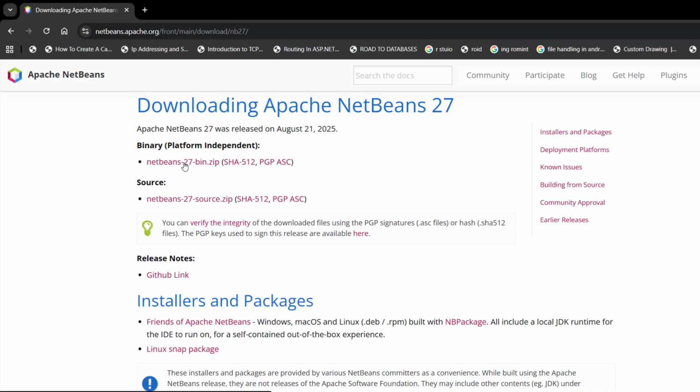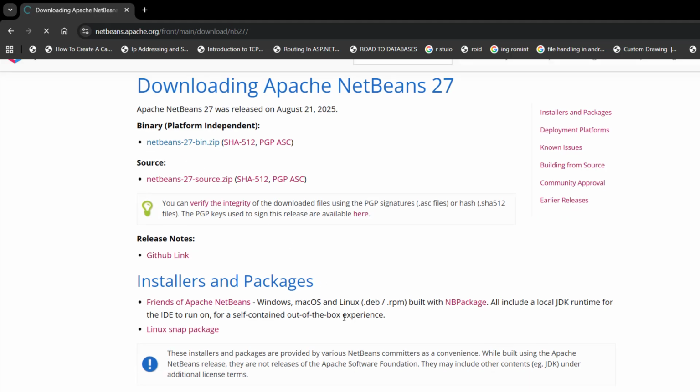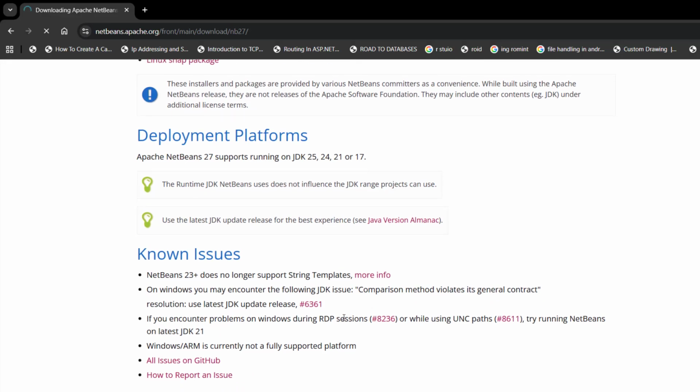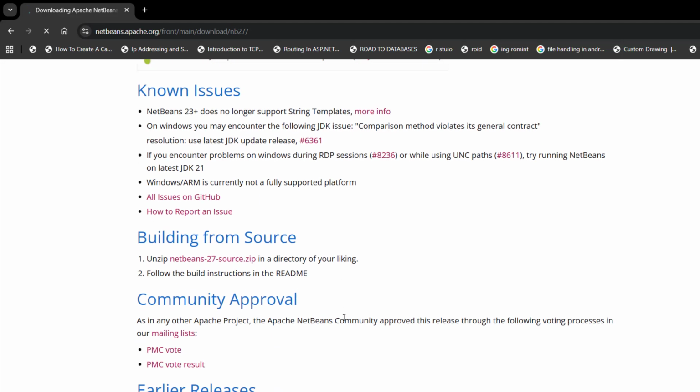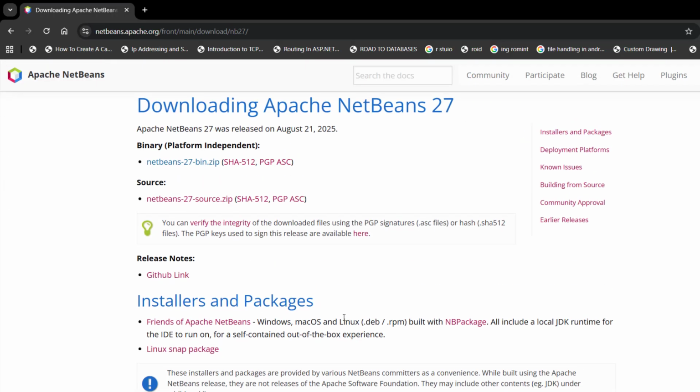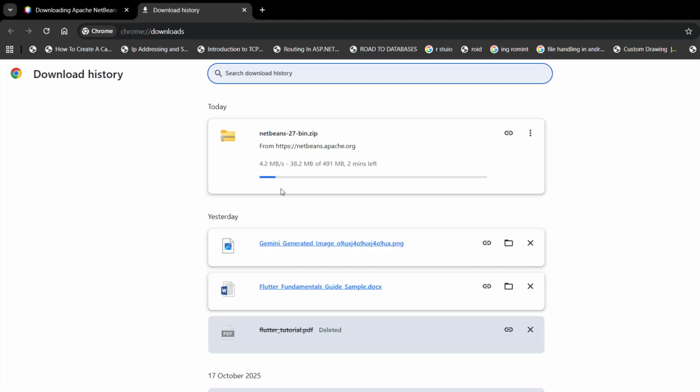So double click and it will download automatically. You can see these are the instructions. So it will take some time to download. You can see download got started. Now type Ctrl J and check. You can see it's downloading.